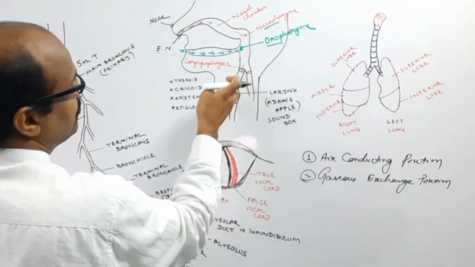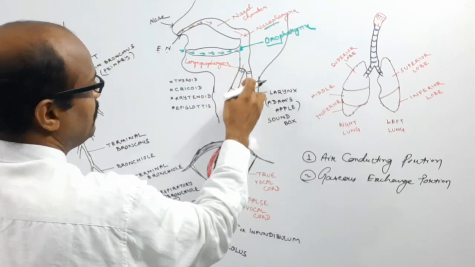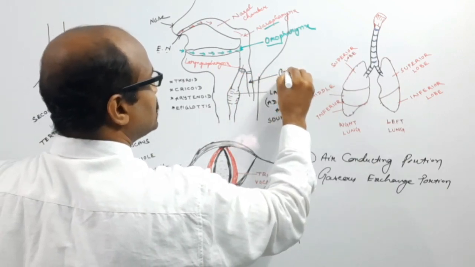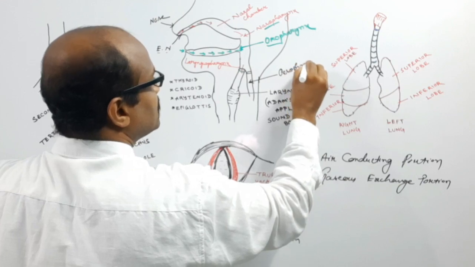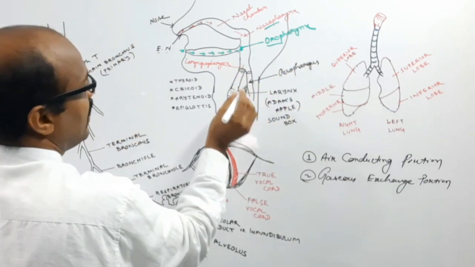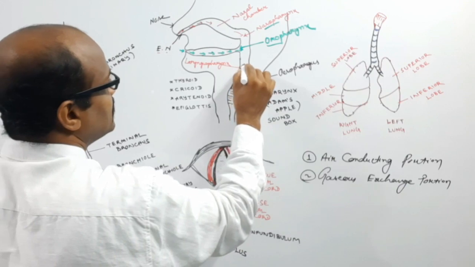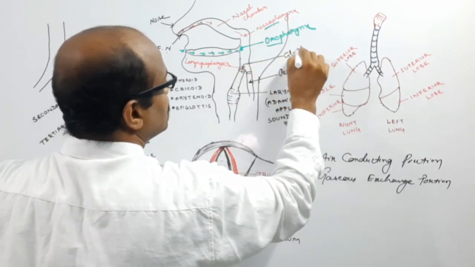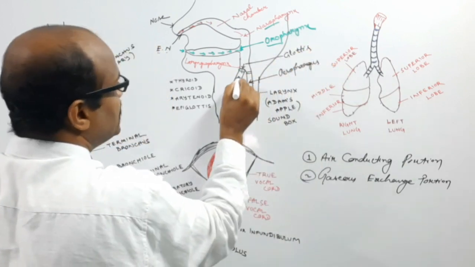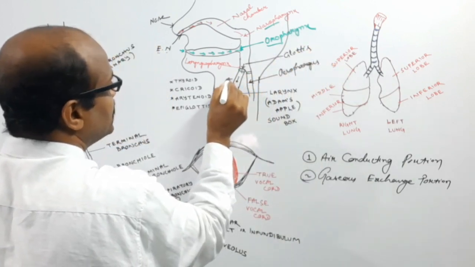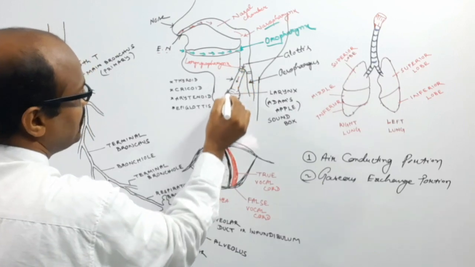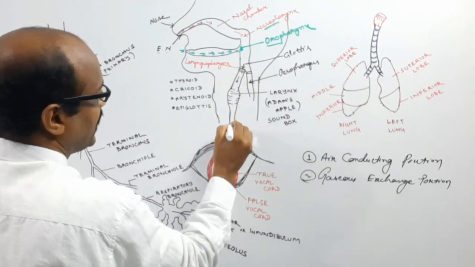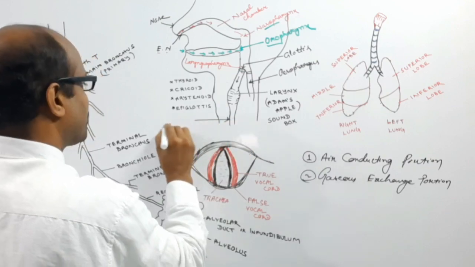This is the opening of the glottis and this is the opening of the gullet. The gullet leads into the esophagus, and the glottis leads into the windpipe or trachea. First larynx, then trachea.